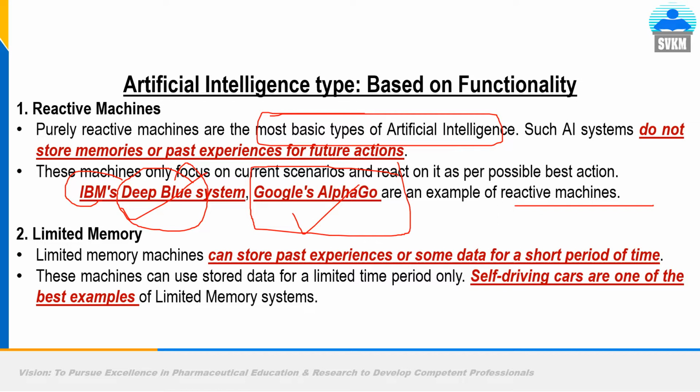in chess. Limited memory. Limited memory machines can store past experience or some data for a short period of time. These machines can use the stored data for a limited time period. Self-driving cars are one of the best examples of a limited memory system.